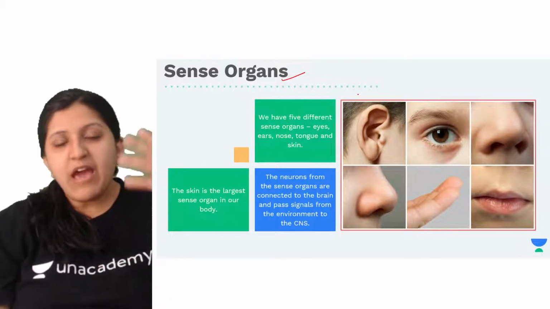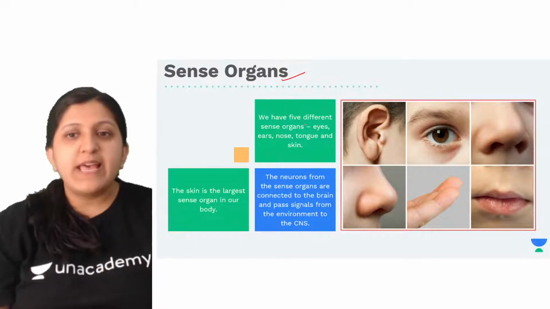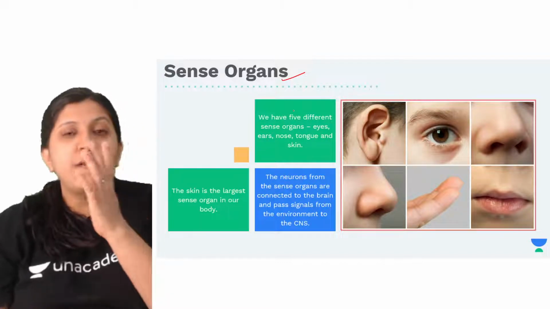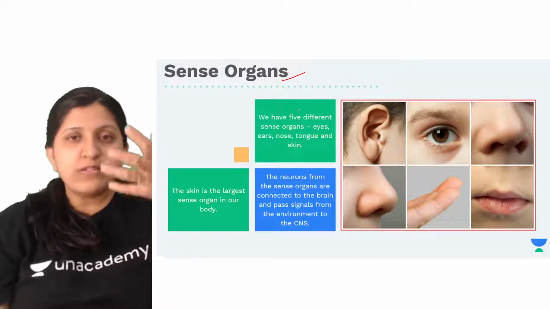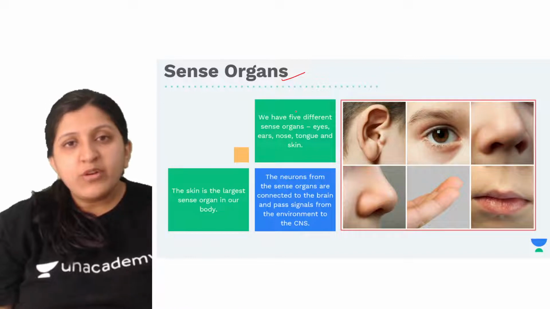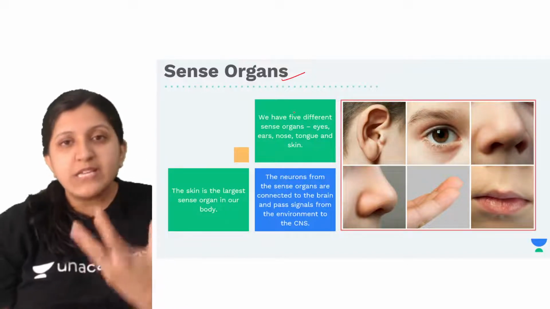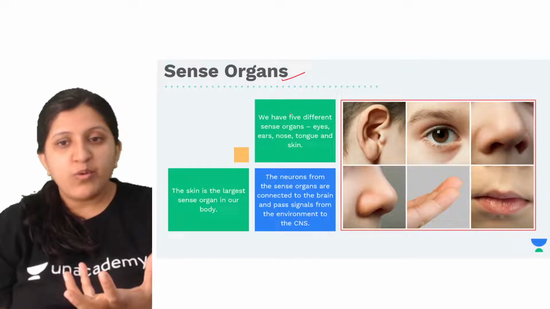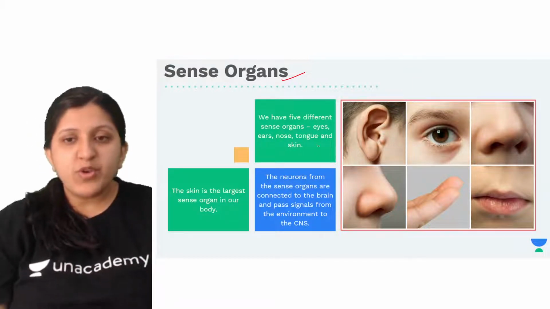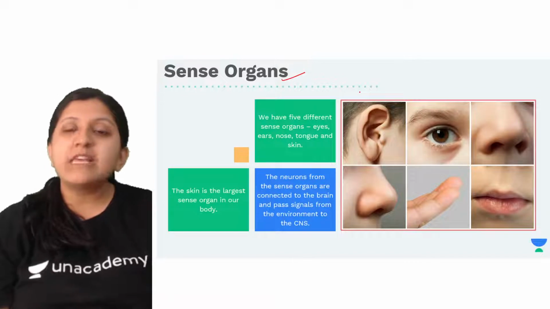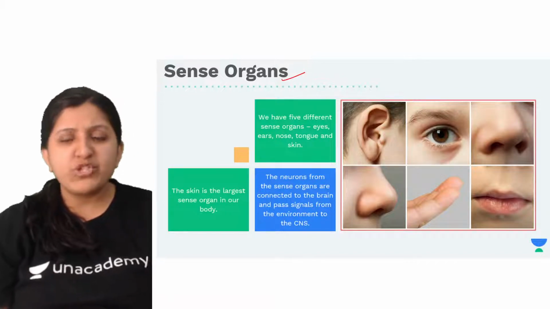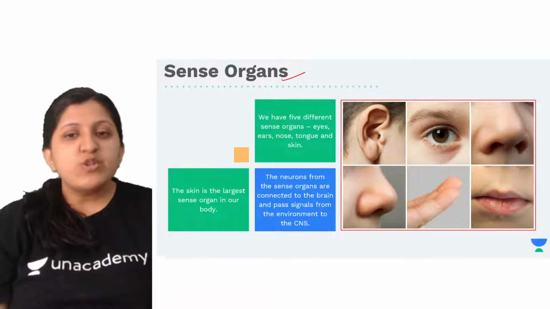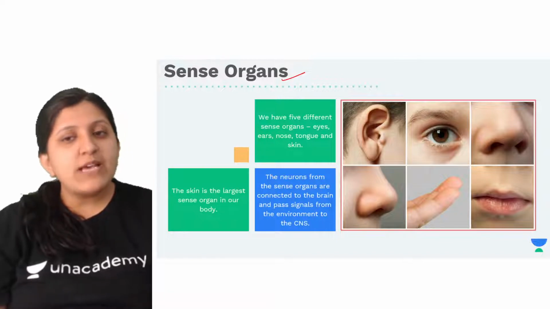There is the eye for the sense of sight, the ear for the sense of hearing, the nose for the sense of smell, the tongue or mouth for the sense of taste, and the skin for the sense of touch, pressure and temperature.